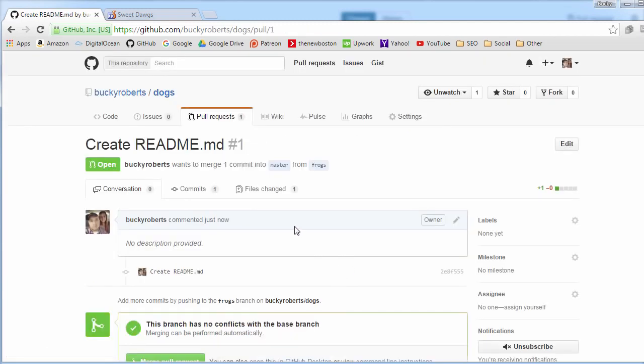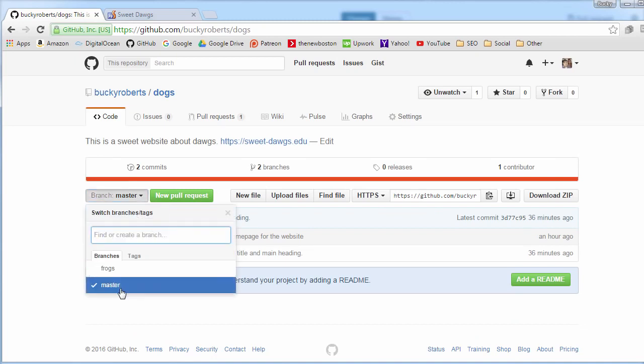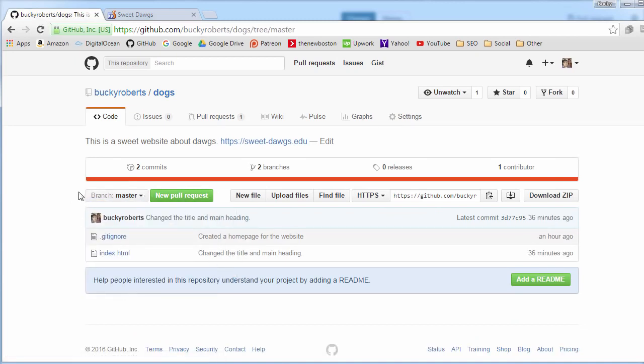And again, this is usually going to be done by other people. Other people are going to submit a bunch of changes to your projects, or suggestions or bug fixes, whatever, and then you are going to review them all and decide what ones you want to accept. So let's go ahead back in Dogs, and as you can see, this is just like a normal person back in their master branch. We're not in Frogs anymore. We can see that we got a new pull request.